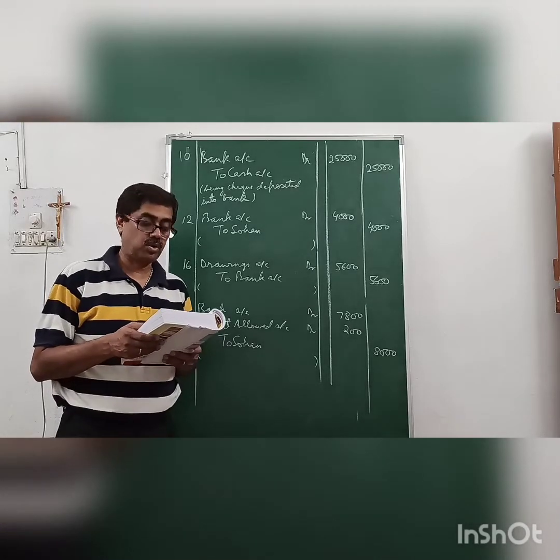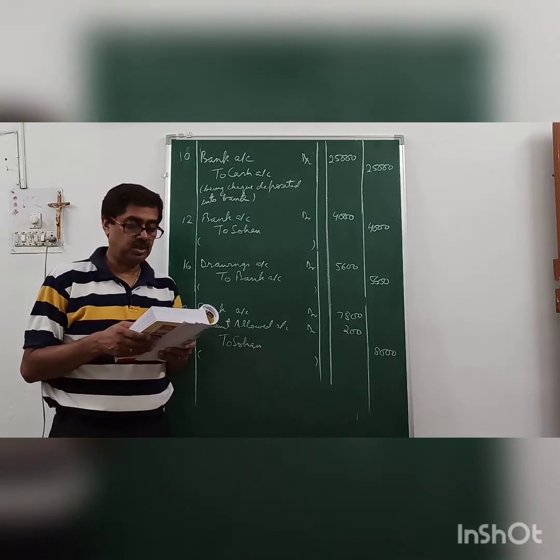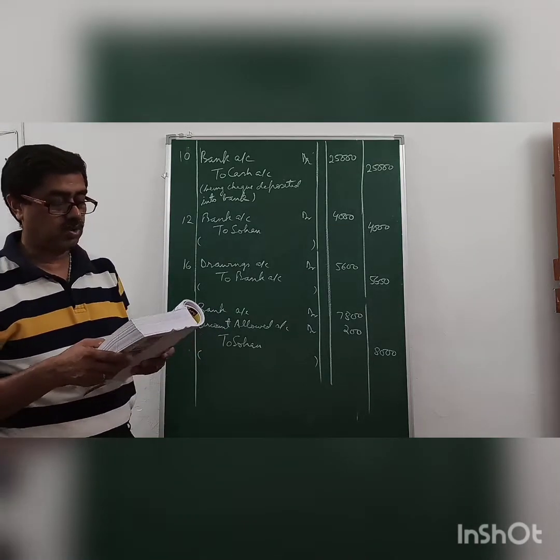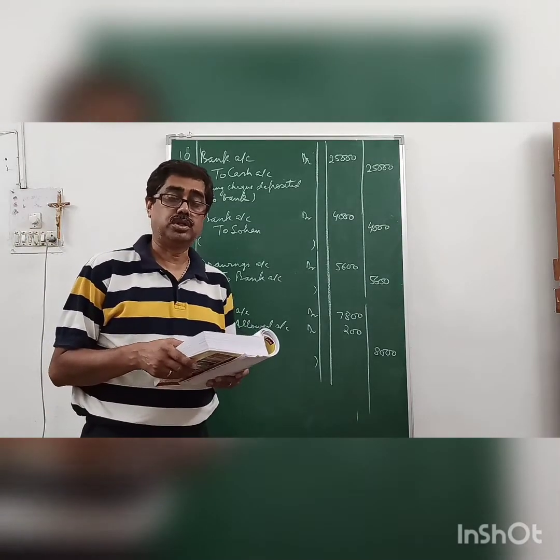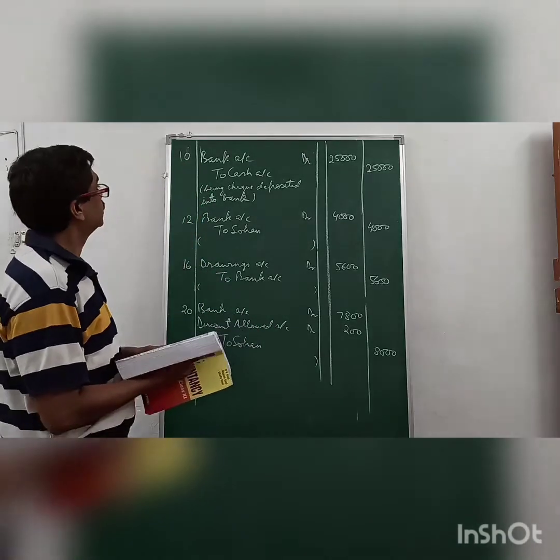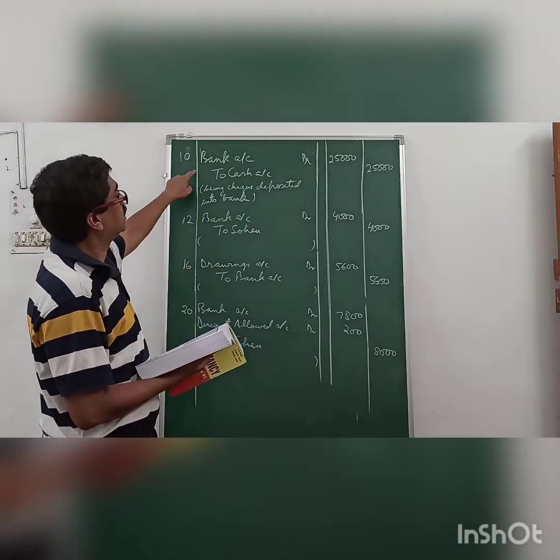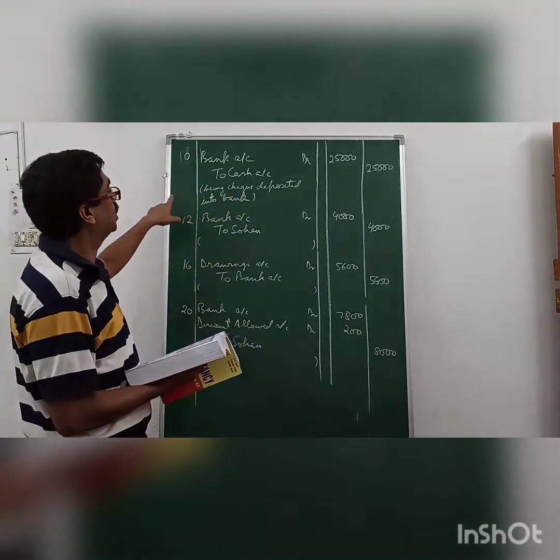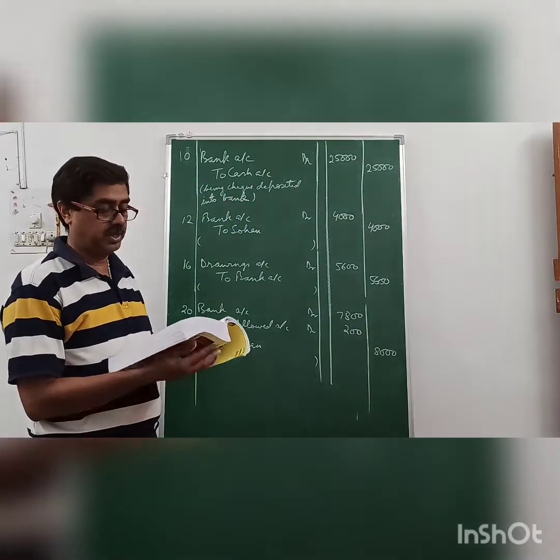The next entry is on 10th April. Deposited the above check into bank. Now you have received a check on 8th, it being deposited on 10th April. As you can see on the board, the entry will be bank account debit to cash account. The rule is debit the receiver, credit what goes out, being check deposited to bank narration.